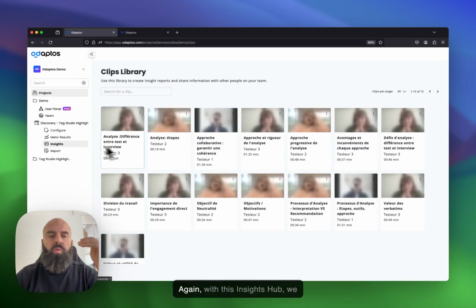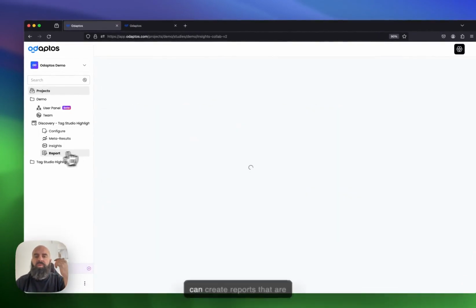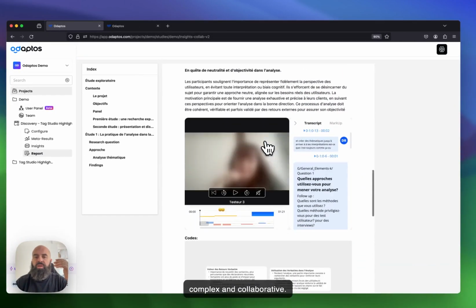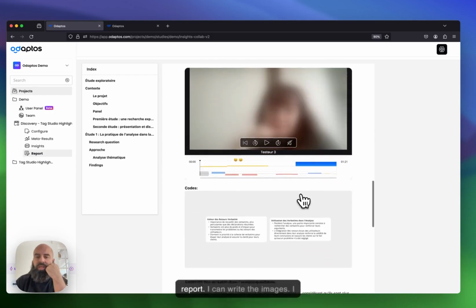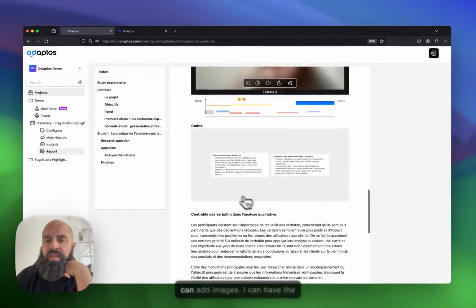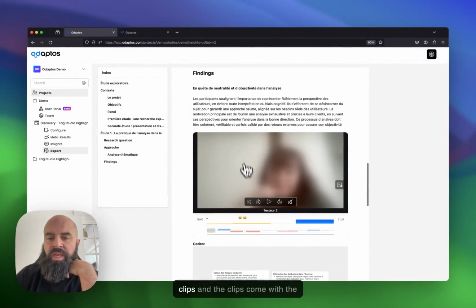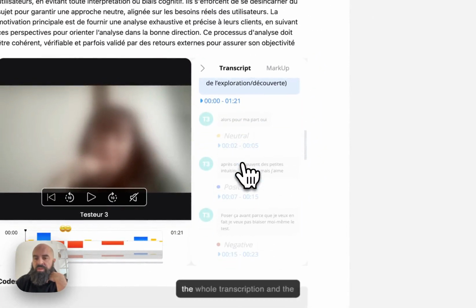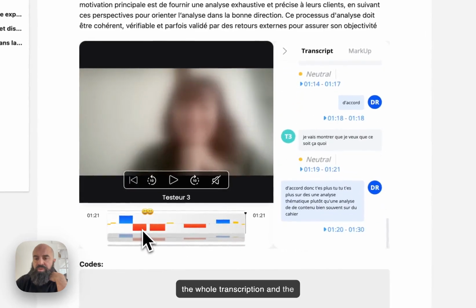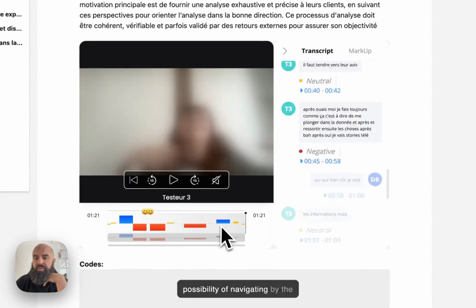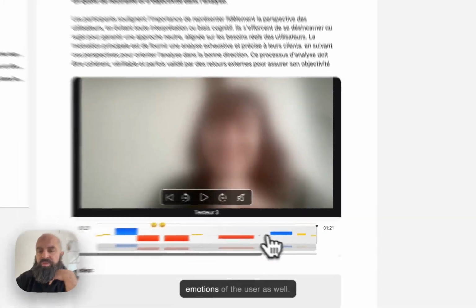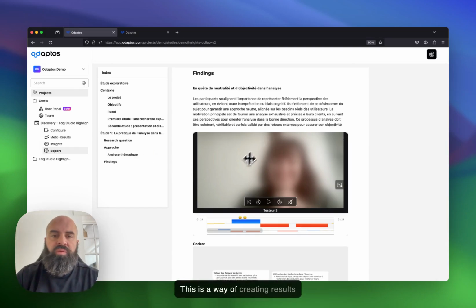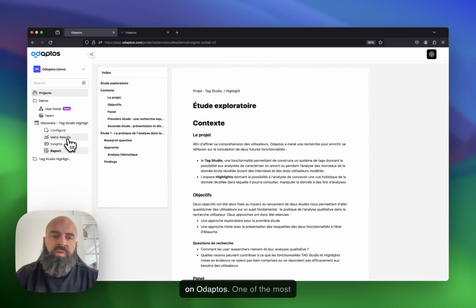And then with this Insight Hub, we can create reports that are complex and collaborative, you know. So here, for example, I have a report. I can write, I can add images. I can have the clips, and the clips come with the whole transcription and the possibility of navigating by the emotions of the user as well. This is a way of creating results on Odaptos.